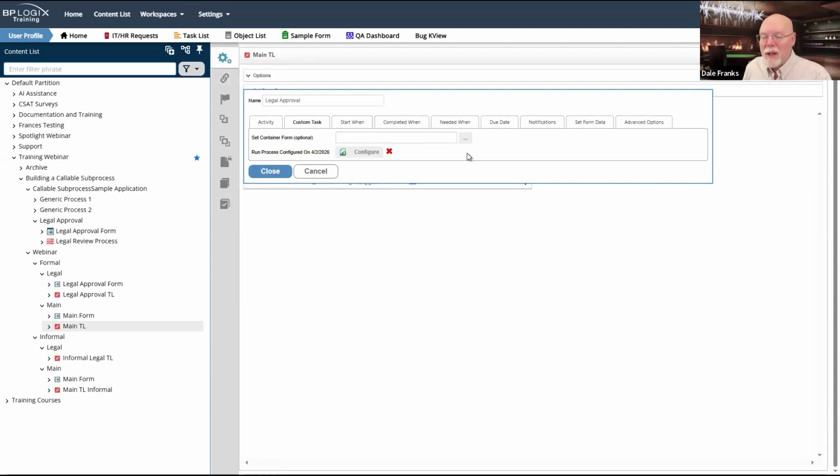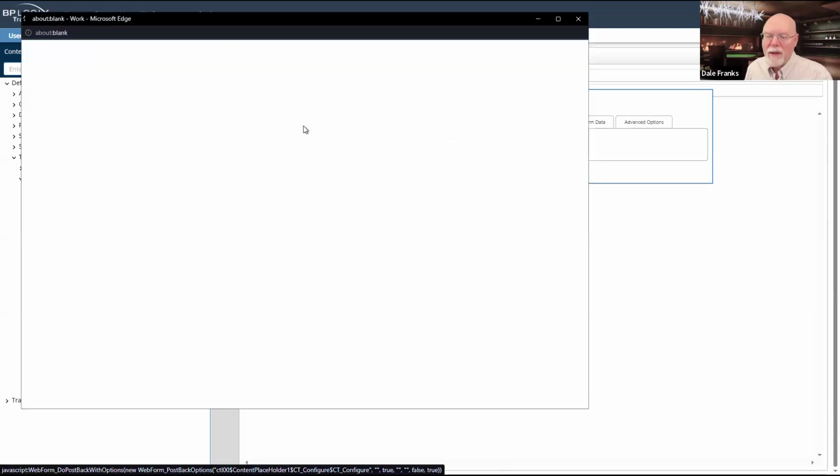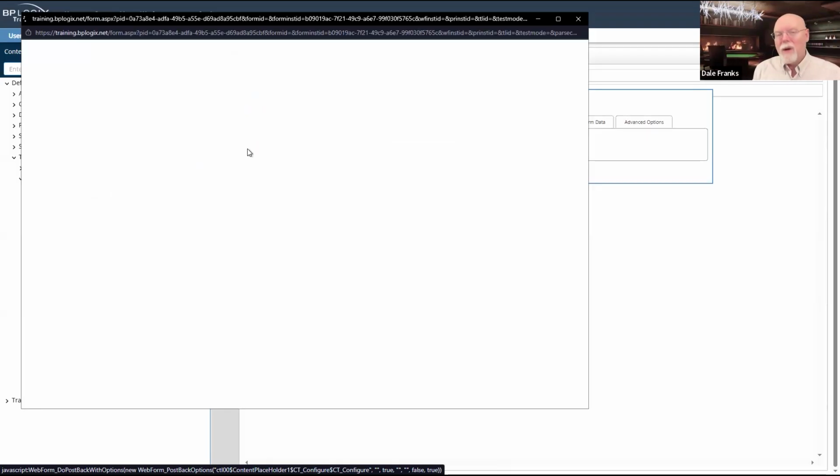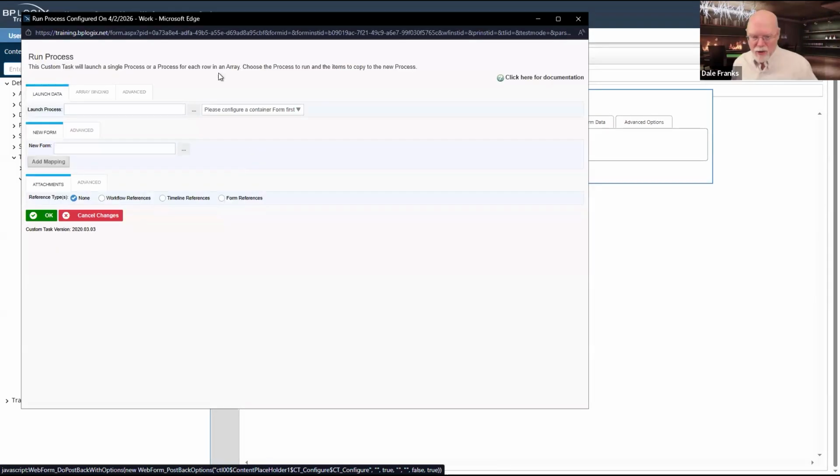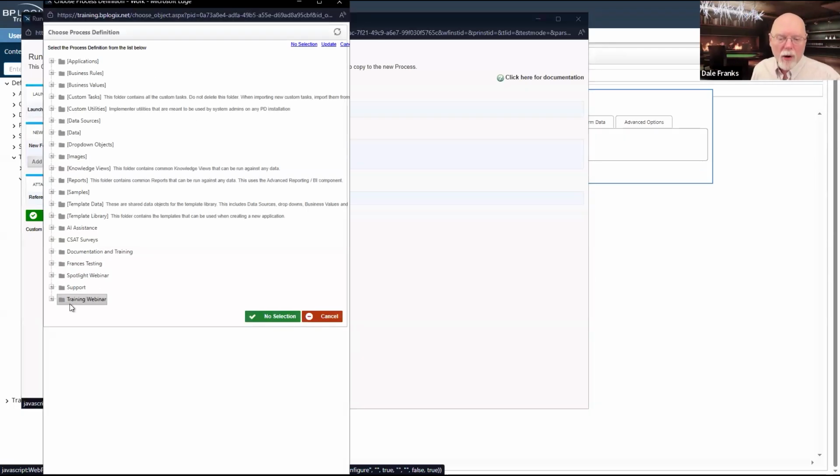Now, if I do it this way, I don't even think I need a container form for this. Although if I do it this way, I really don't need replication, because I can do form mapping in here, but I would keep replication in because you don't have to worry about mapping. All I have to do is launch the legal process from here.